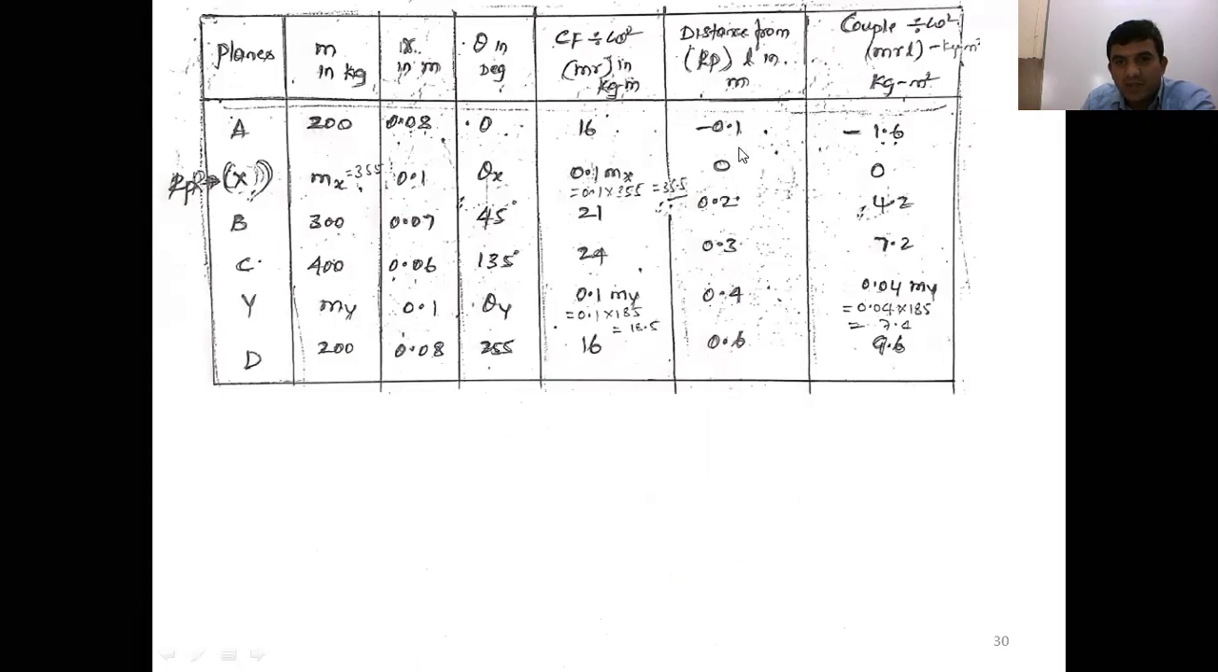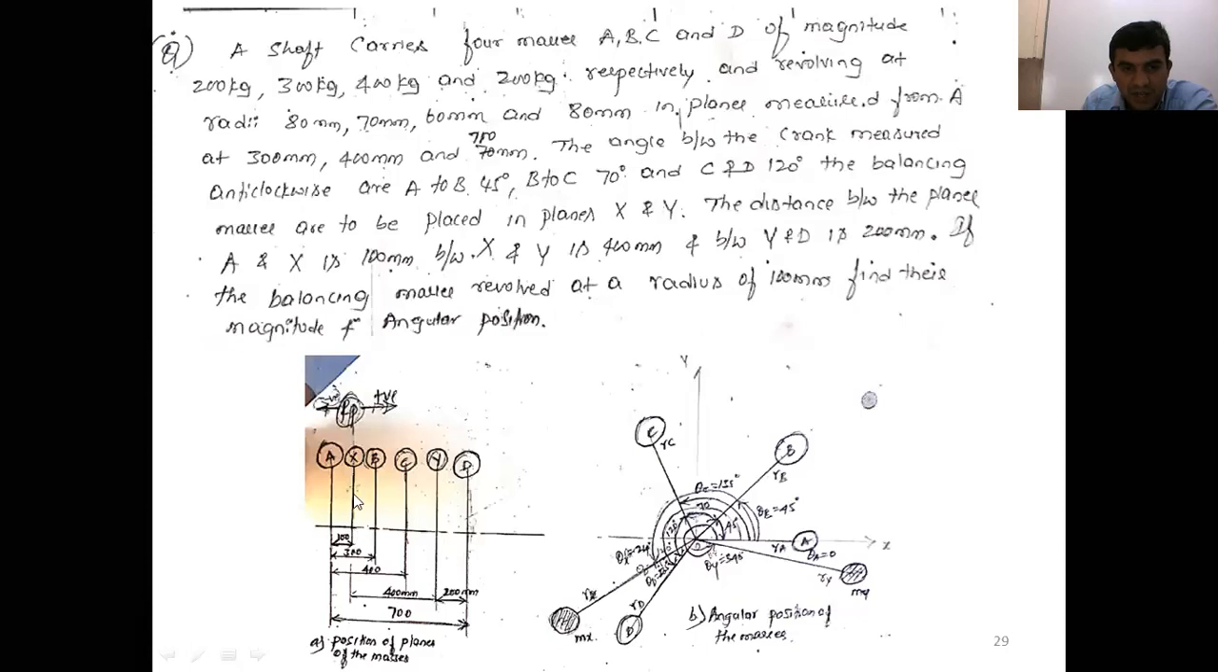Now the distance from the reference plane, in that plane it is 0. Plane A will come here at 0.1 meter, 100 mm converted into meter, multiplied by the negative sign. The remaining ones you measure with respect to the reference plane: 0.2, 0.3, 0.4, 0.6. What is B here? 300 minus 100, 200 mm, converted into meter, 0.2 meter. For C, the total distance A to C is 400, minus 100 you get 300 mm, 0.3 meter. Likewise, you fill the table.